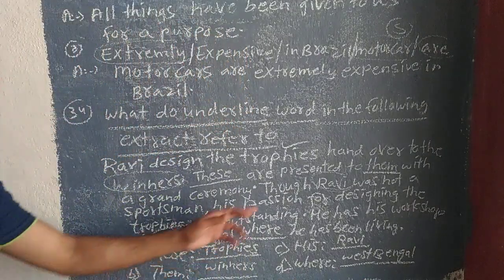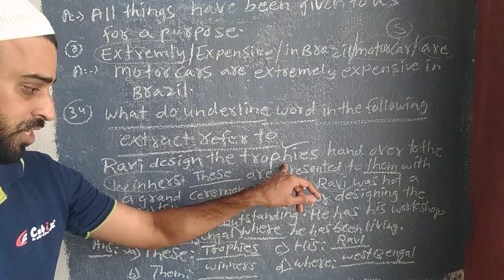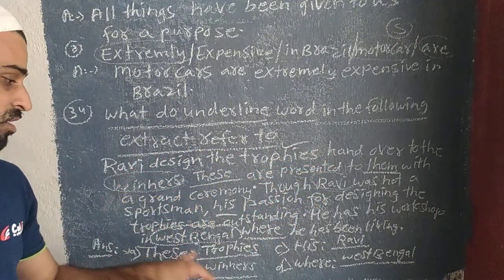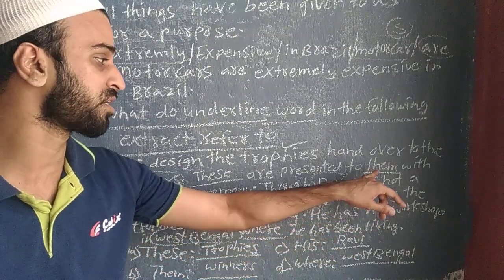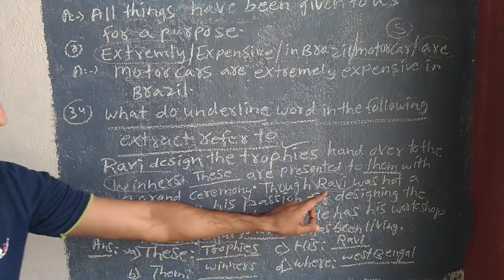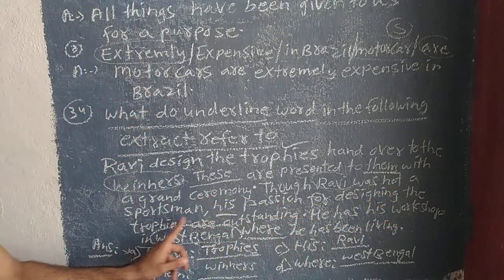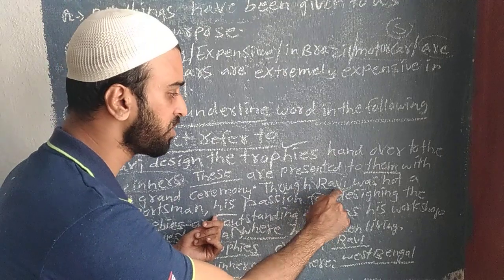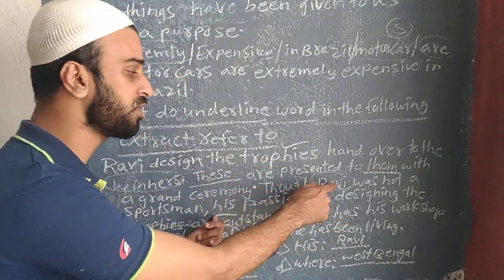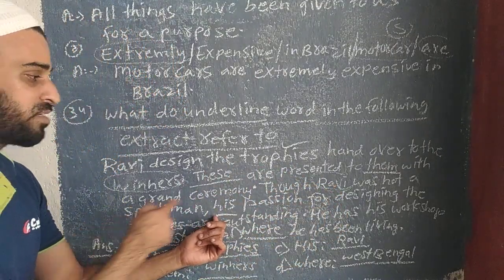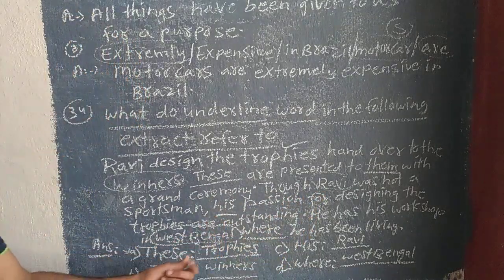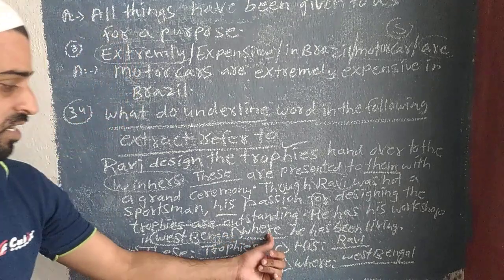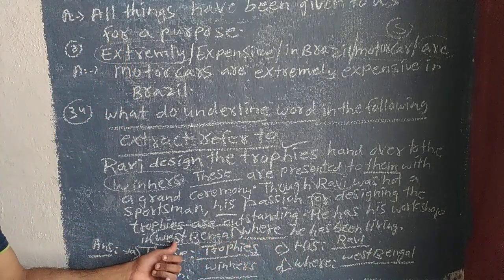First, this is known as things, refers to trophy. The next is them; them is the person who is the winner. The third, his, refers to a person. Ravi is being described here by his. They have already given: though Ravi was not a sportsman. Concentrate on that line itself. His, in this line, is Ravi. The sportsman is the person called Ravi. You can write that his is the sportsman, or Ravi. Next, where refers to the place. The place is called West Bengal.